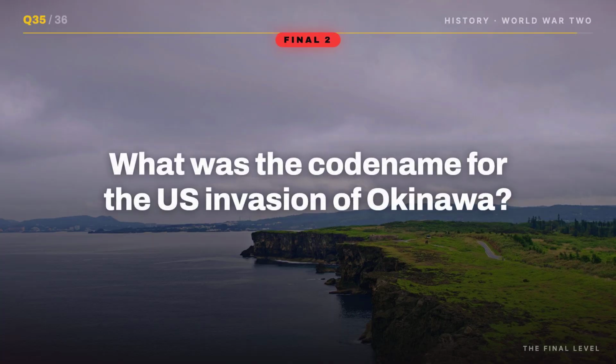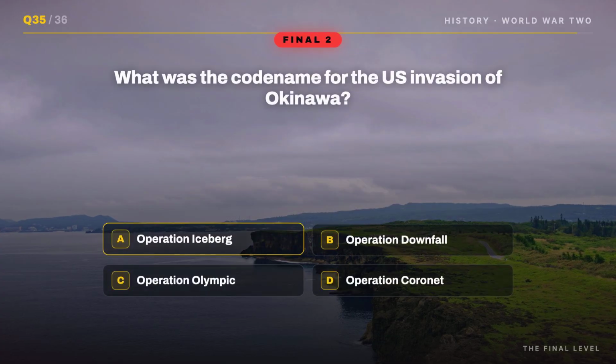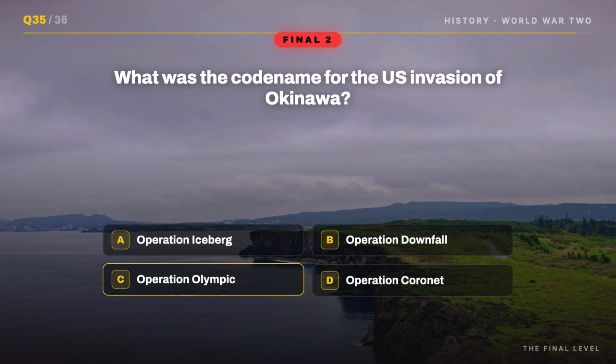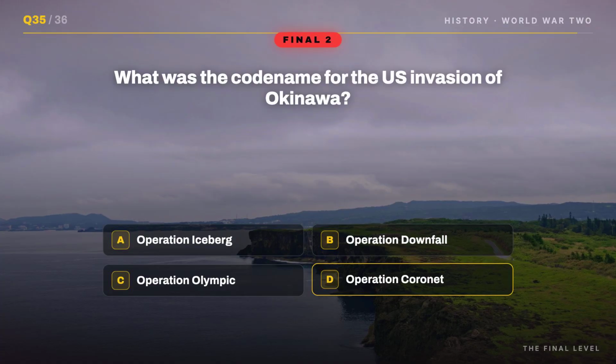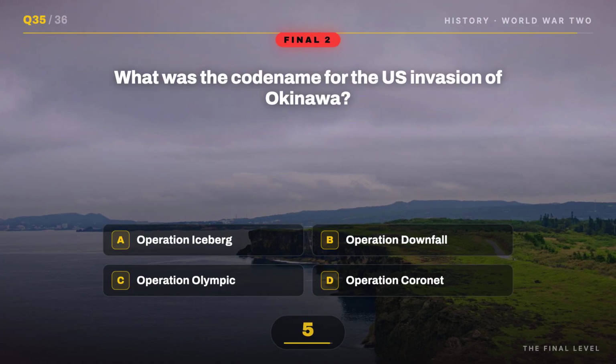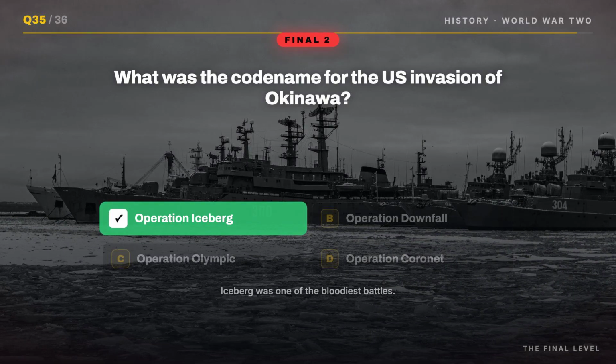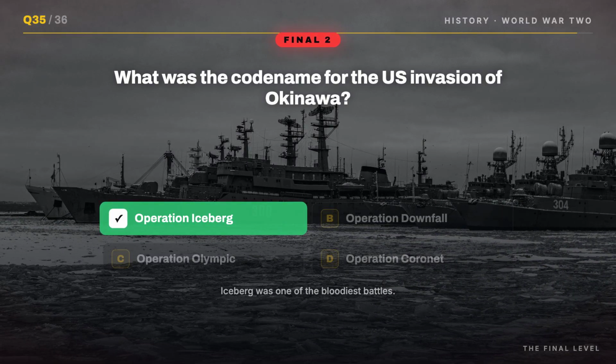Question 35. What was the code name for the US invasion of Okinawa? A. Operation Iceberg, B. Operation Downfall, C. Operation Olympic, or D. Operation Coronet. Lock it in. It's A. Operation Iceberg. Iceberg was one of the bloodiest battles.